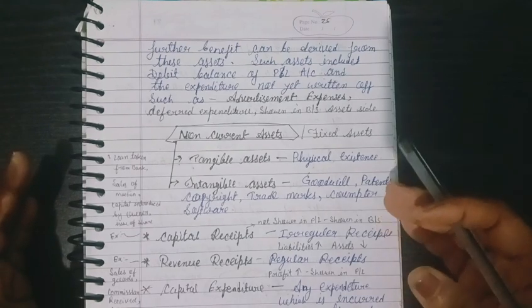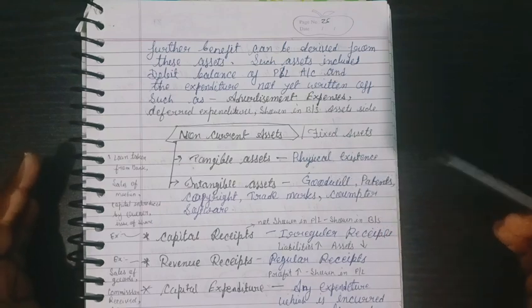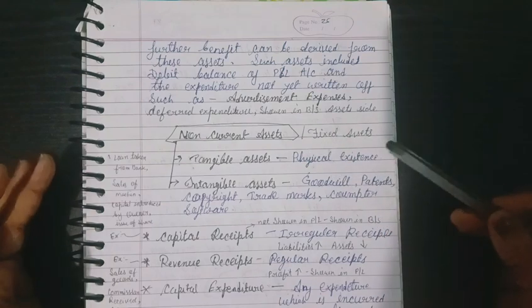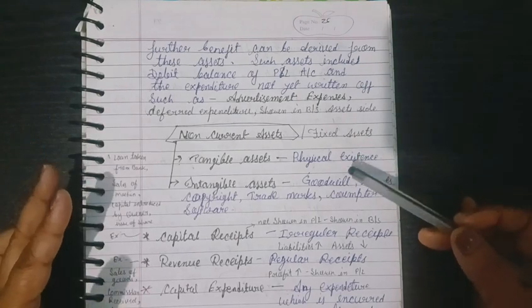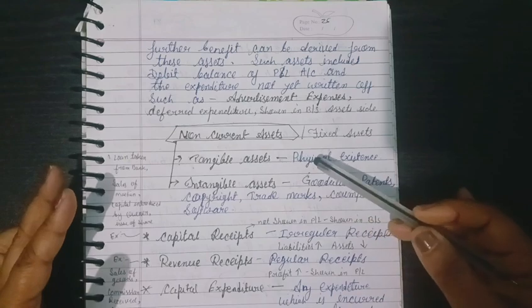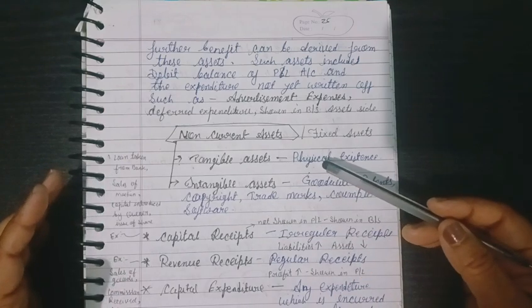Now we are going to know more about non-current assets, which means fixed assets. There are two types of non-current assets, tangible assets and intangible assets. What is the meaning of tangible assets?